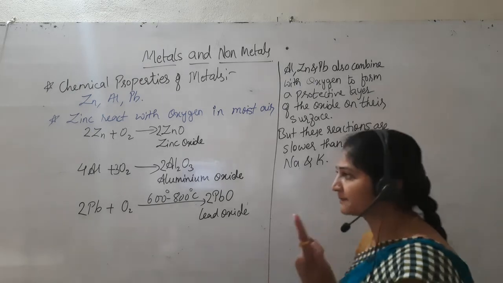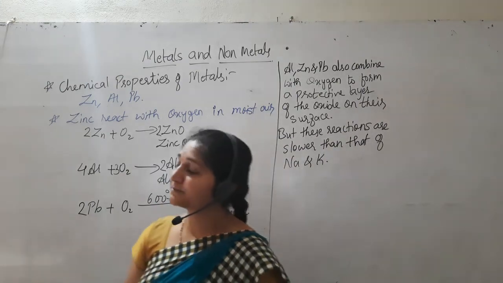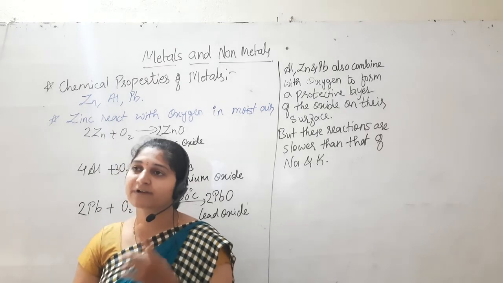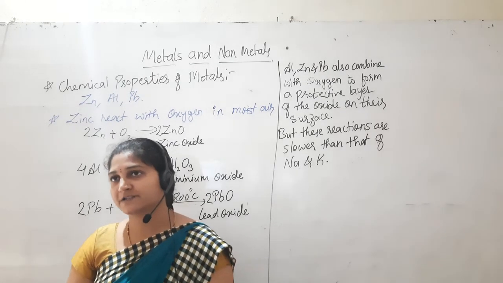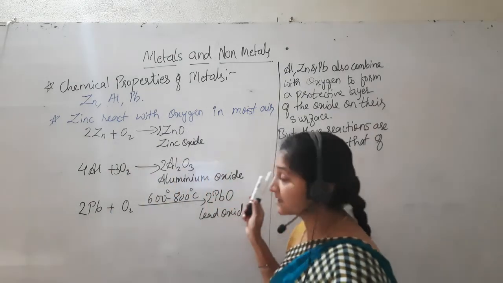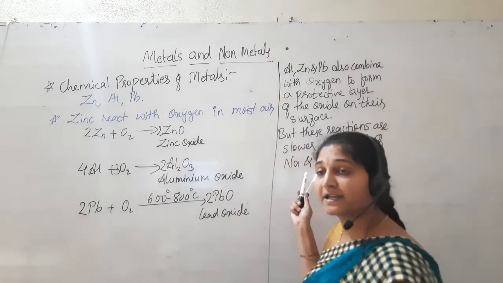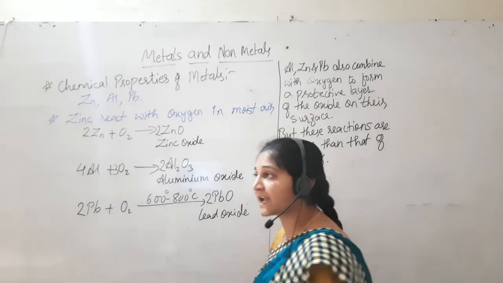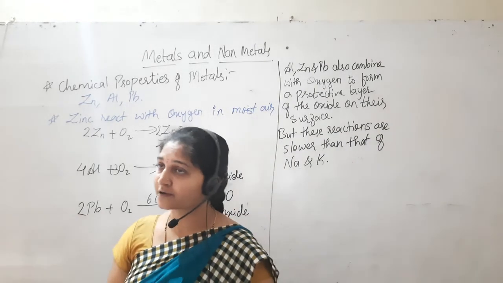We have seen that when magnesium ribbon burns, a white color powder is going to form. That white color powder is what? Magnesium oxide. We studied three categories where there is no need of any heating process, right? When they are exposed to air, they start reacting and form their oxides.